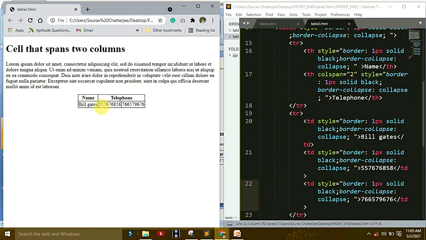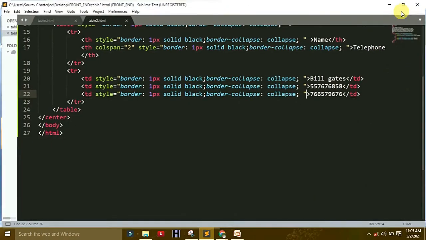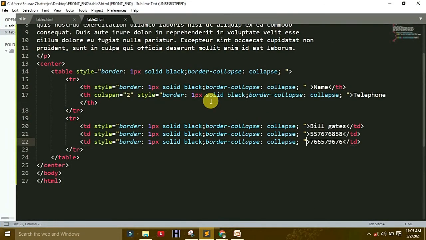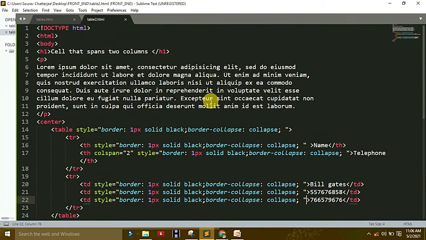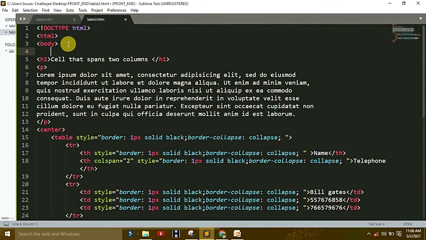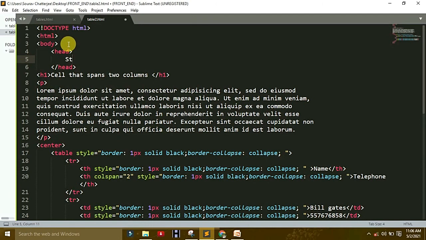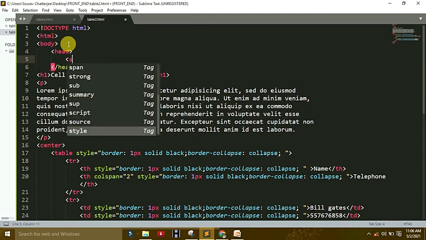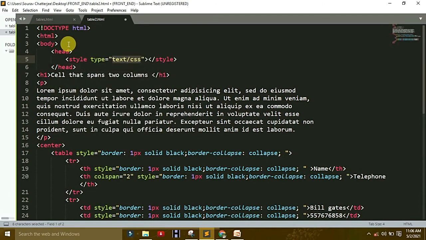Now understand the changes. Name is Bill Gates, telephone is something, telephone is something. So for your understanding, why do you make the same thing again and again? That's why I make a style, after that make a heading here. After that make a style tag here, no use of CSS, without CSS style here.